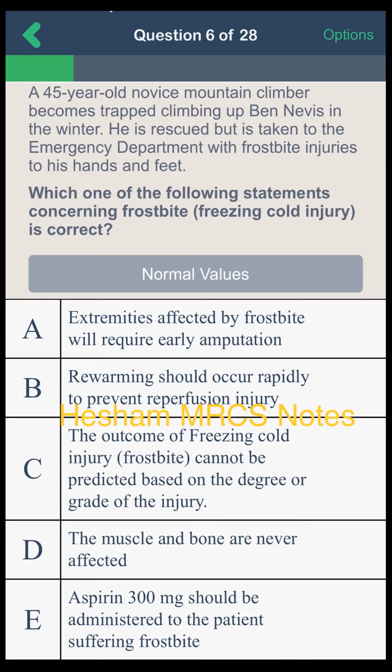We have to do gradual rewarming of the periphery in order not to cause acute ischemia. And extremities affected by frostbite will not require early amputation. We manage the patient conservatively with aspirin and rewarming and give the patient a vasodilating agent like sodium nitroprusside.